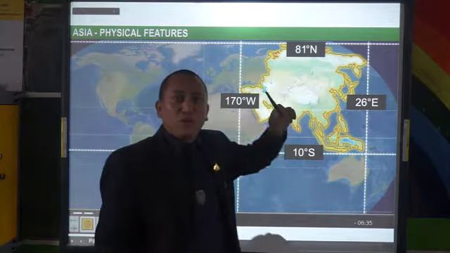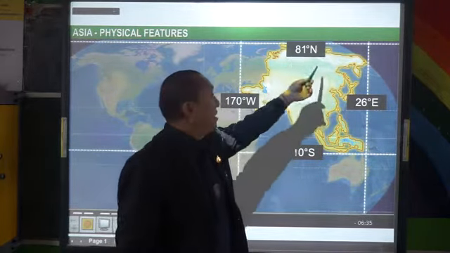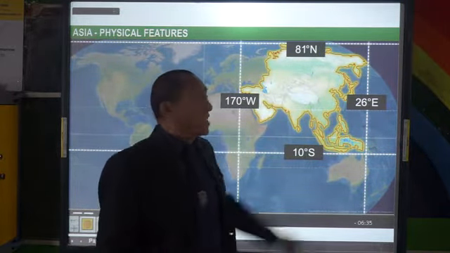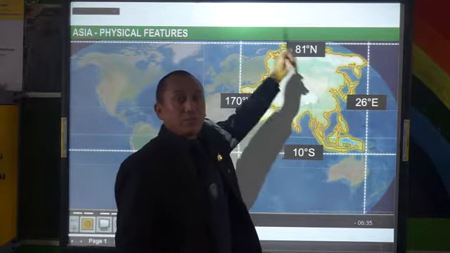And we have very important rivers flowing down. That is River Yenisei, River Ob, and River Lena. They flow down into the Arctic Ocean. And as I told you, where we have the Siberian Plain being formed, the river flows through that area.